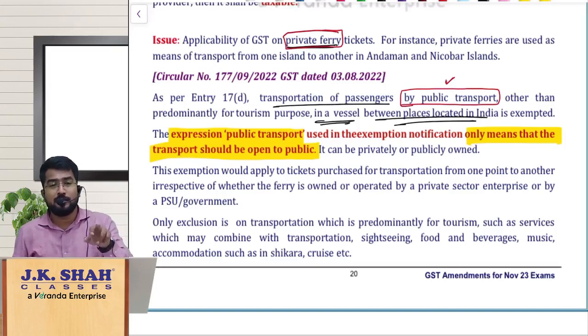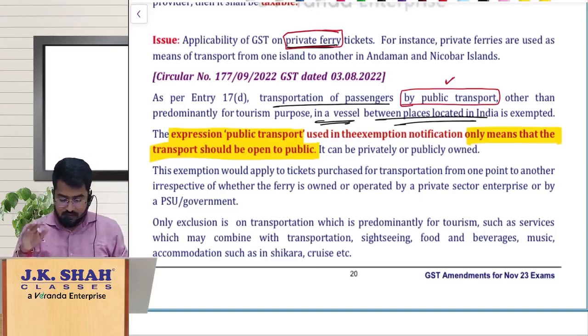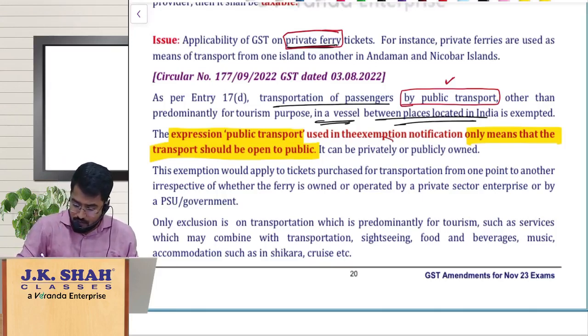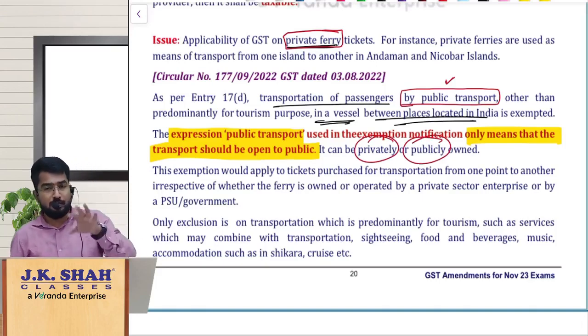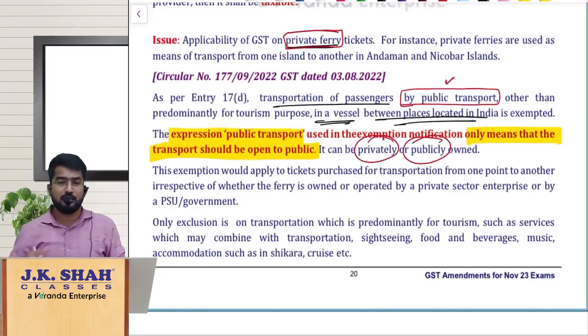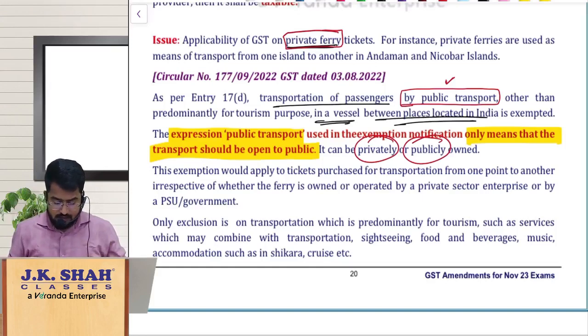It is meant for public, so anybody can use the services. That way it should be there. It does not make any difference whether it is operated by private people or government, it does not matter. So even the private ferries which are used for transporting passengers in a vessel, or ferries, sorry, from one place to another place within India, obviously through waterways, that is exempt.